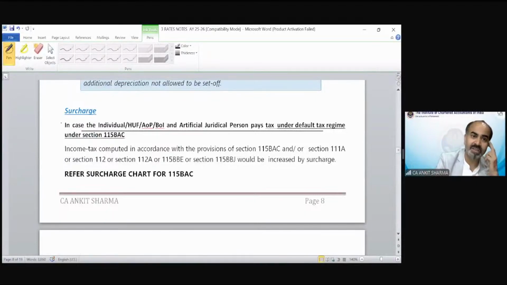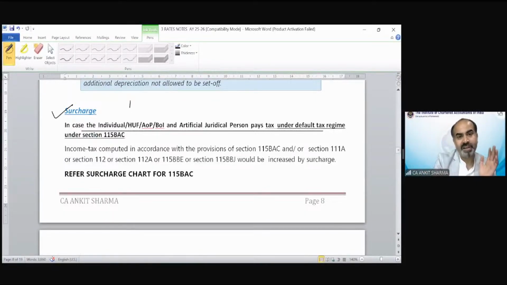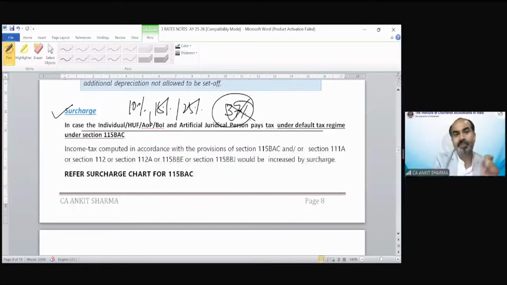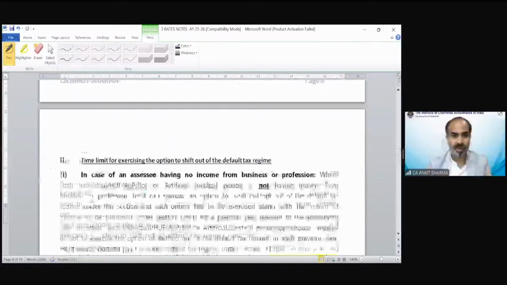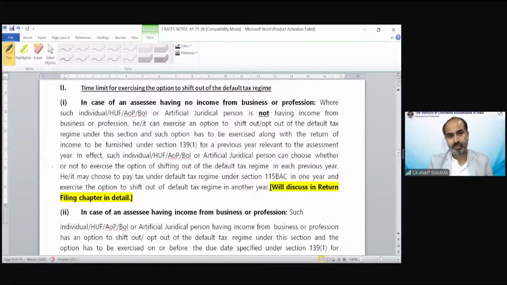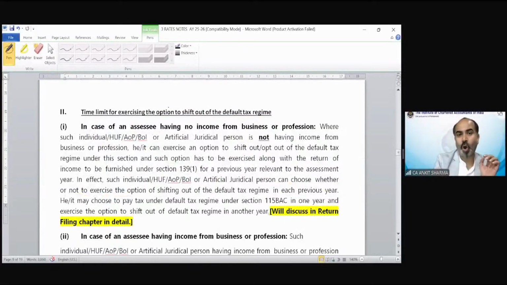Again, surcharge provisions are almost the same. The surcharge rate is again 10%, 15%, 25%. But 37% is not applicable in case of the default tax regime. The maximum surcharge rate under the default tax regime is 25%. We will discuss the surcharge rate for the default tax regime also with the help of a chart, which I've already prepared for you, and we will discuss that chart in the next session. There is rebate also. Now there is a time limit for exercising the option to shift out of the default tax regime.